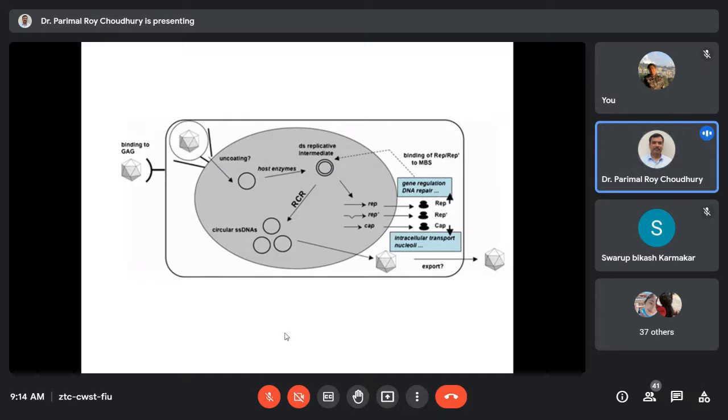The virus enters through receptor-mediated endocytosis, and then the entire replication takes place inside the nucleus. They totally depend on the host enzyme system for initiation of replication. What you can note down is that DNA replication is by the rolling circle method, which is common for bacterial plasmids and bacterial chromosomal replication. The protein synthesis takes place in the cytoplasm, and the assembly also takes place in the cytoplasm. The new mature virus particles escape the cell.